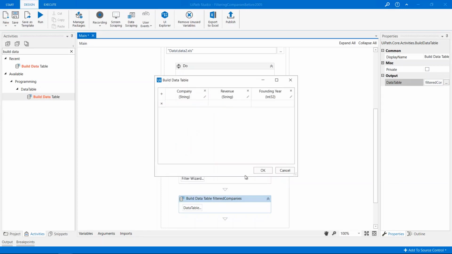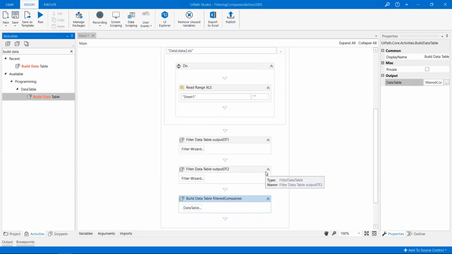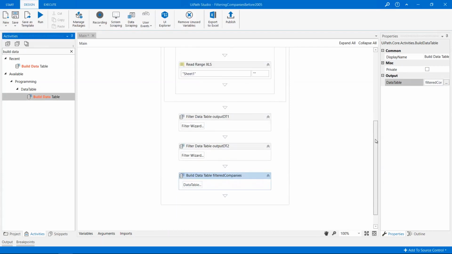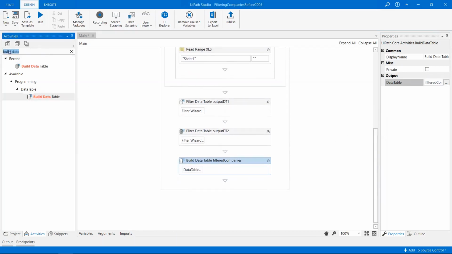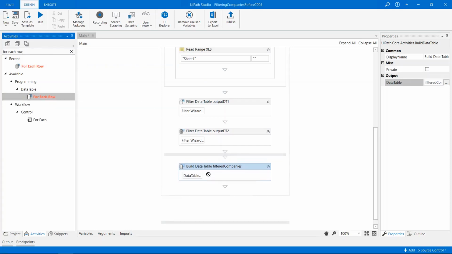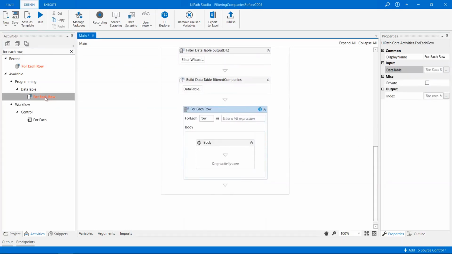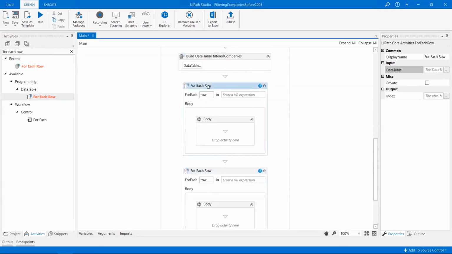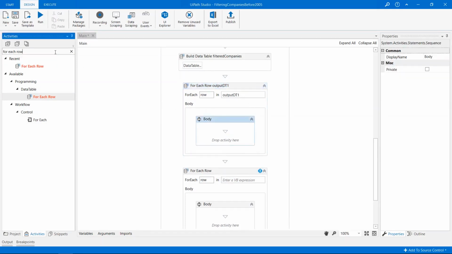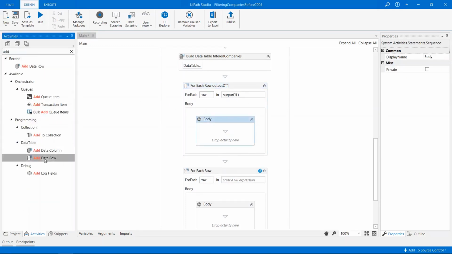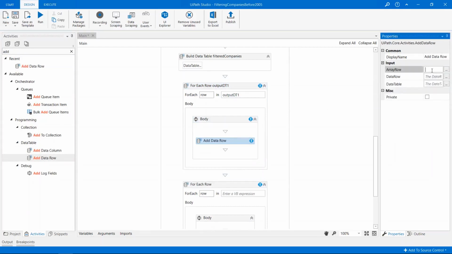And next, we'll add a for each row activity, which fulfills the same role as for each, but is only used with data table variables. Since we want to collect the rows of two variables, we'll use two for each row activities. Now the first one will add the rows in output dt1 to the filtered companies variable using the row.itemArray method. The method converts the data in each row to an array item and then adds it to the filtered companies variable.